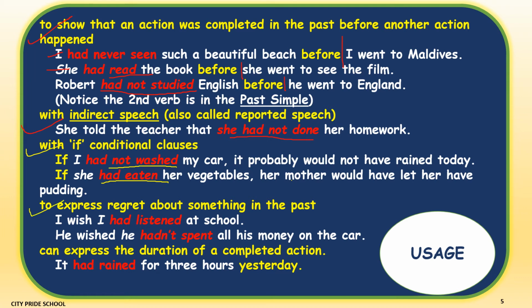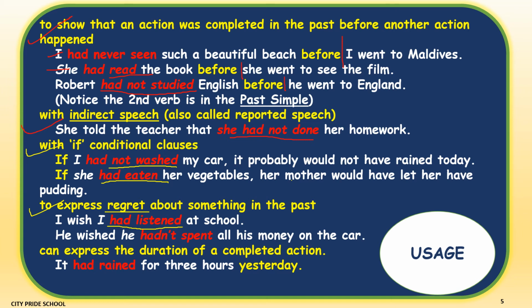The second last use is to express regret about something in the past. Regret means when you feel sad about not doing a particular action or not being able to accomplish something. So, I wish I had listened at school. Maybe now the child is not faring well in college. So now he is repenting, regretting that I wish I had listened at school. I wish I was attentive in school.